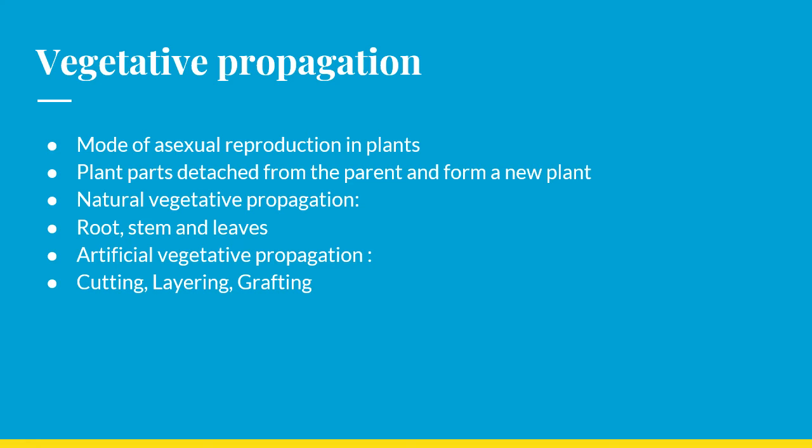So here what takes place? The plant part gets detached from the parent and forms a new plant. So first, there are two types of vegetative propagation. The first one is natural vegetative propagation, and the second one is artificial vegetative propagation. Natural vegetative reproduction takes place in root, stem, and leaves, whereas artificial vegetative propagation is taken care of by cutting, layering, grafting, etc.